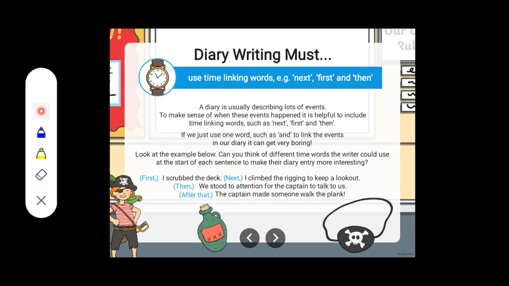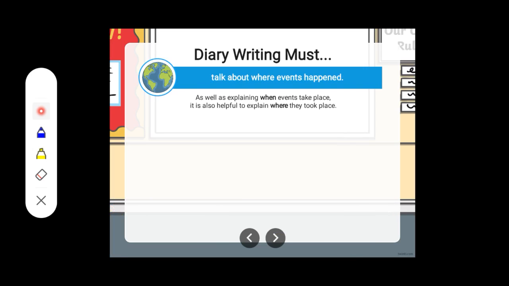First, I scrubbed the deck. Next, I climbed the rigging to keep a lookout. Then we stood to attention for the captain to talk to us. After that, the captain made some walk the plank. Now here you can see that one after the another the incident takes place and it looks quite interesting.